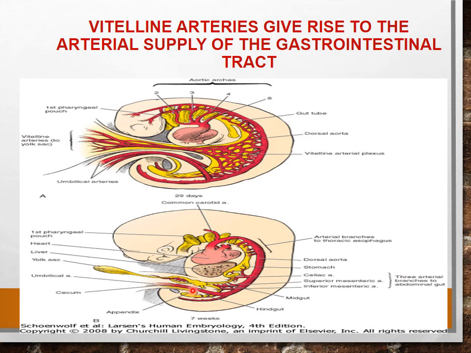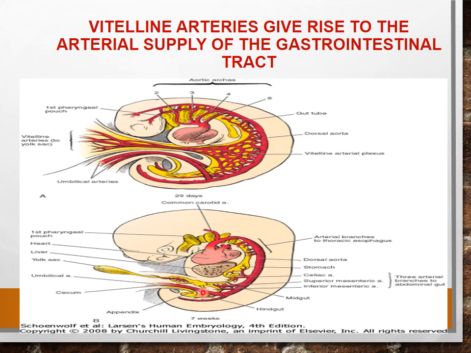Then you have seen that there were the umbilical arteries. There were the paired umbilical arteries which pass through the umbilical cord, and these arteries are responsible for carrying the poorly oxygenated blood to the placenta. You also know that the proximal part of the umbilical arteries is going to become the internal iliac artery and superior vesical artery.